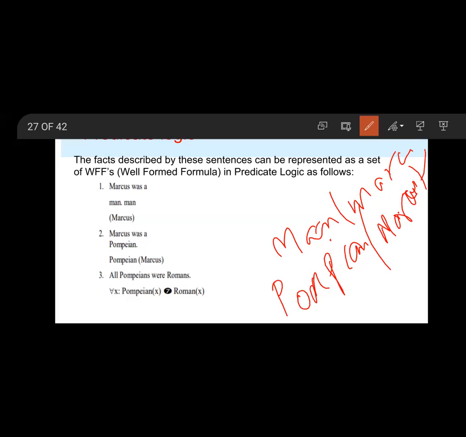Here, all Pompeians were Romans. That means for all x, Pompeian of x implies Roman of x. That means all Pompeians were Romans.